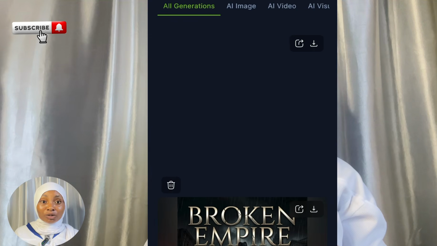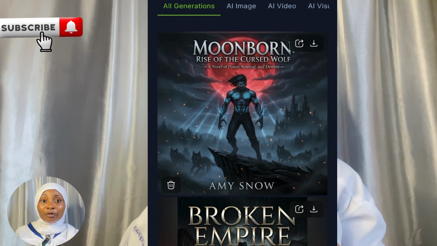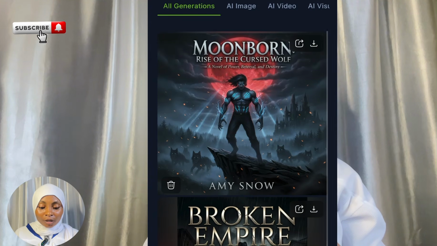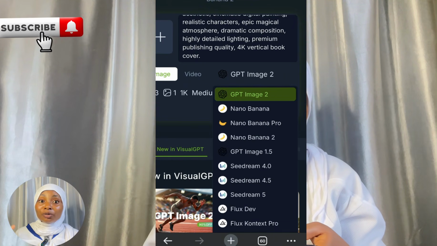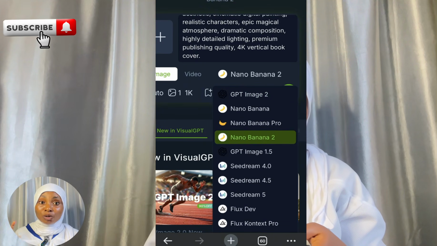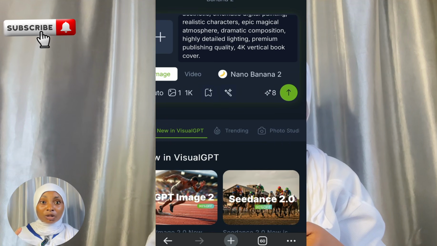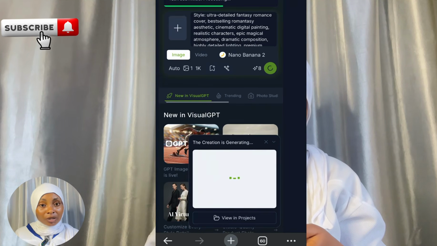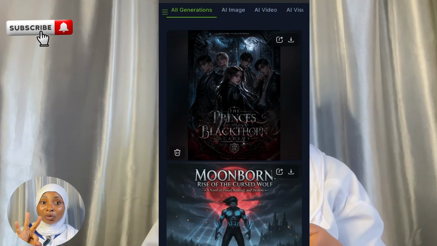As you can see on the screen right now, the moon one is the one I generated just now. So to download, all you need to do is click the arrow facing down to download your book cover. So let's generate another book cover using another model. You just follow the same process of copying your book cover prompt, pasting it, and choosing the image generator model that you want. If you want to change your size, then change it, then click on generate. Click on view in project to view your image.